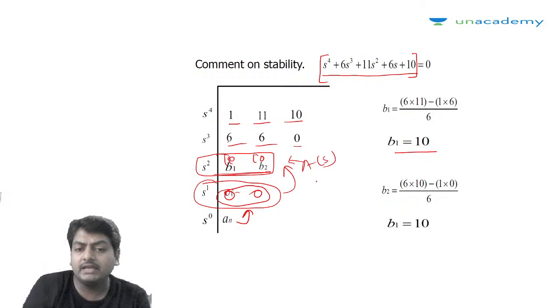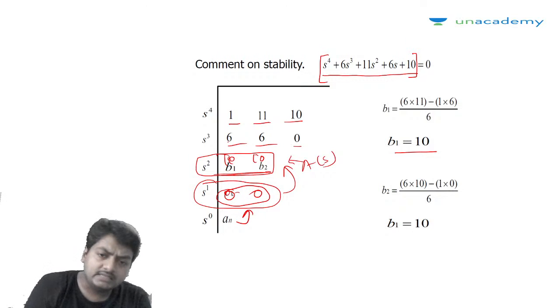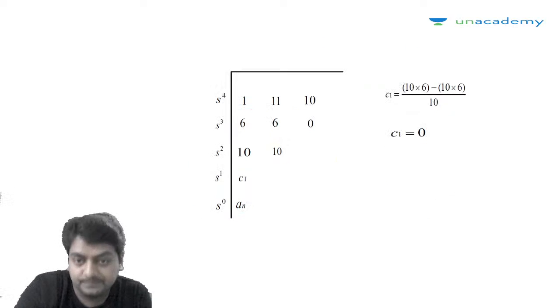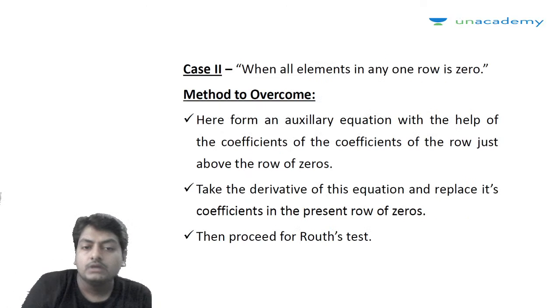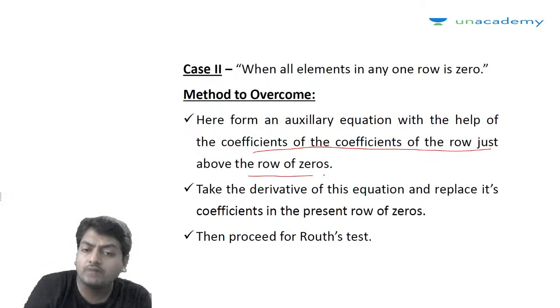We will derive the auxiliary equation, then find the new coefficients, and those new coefficients will replace the zeros. Then the Routh array can be completed and the sign testing can be done. So here we form an auxiliary equation with the help of the coefficients of the row just above the row of zeros.